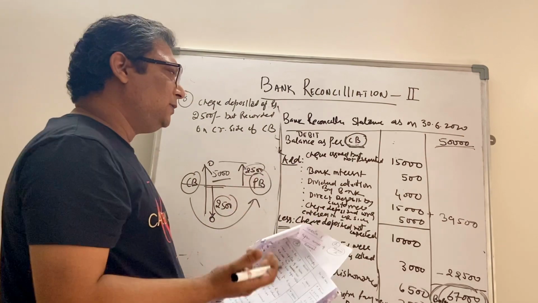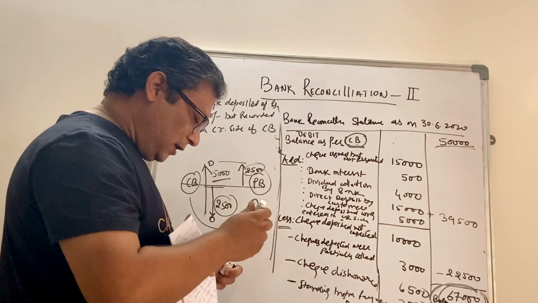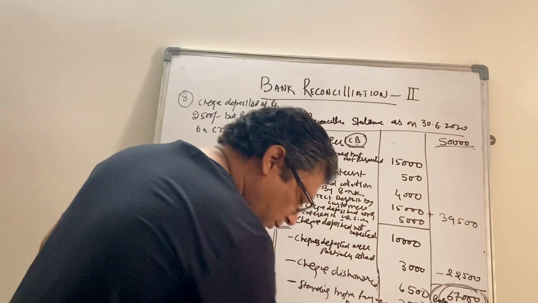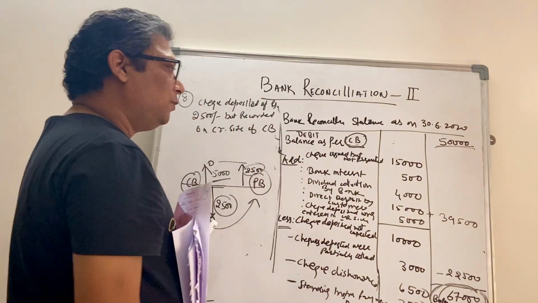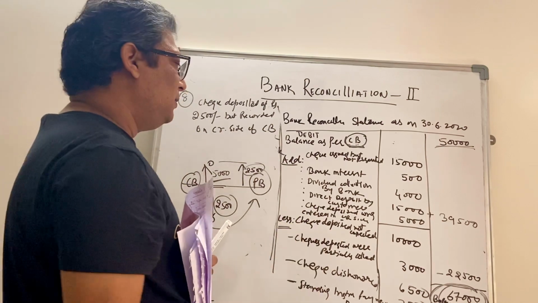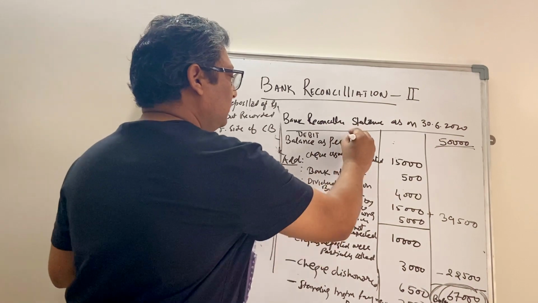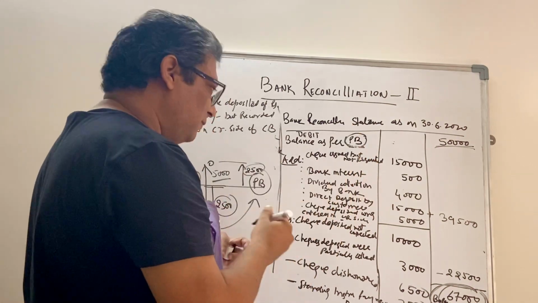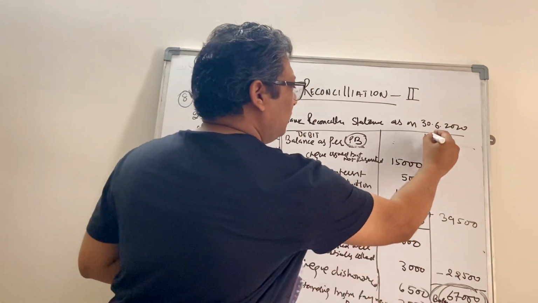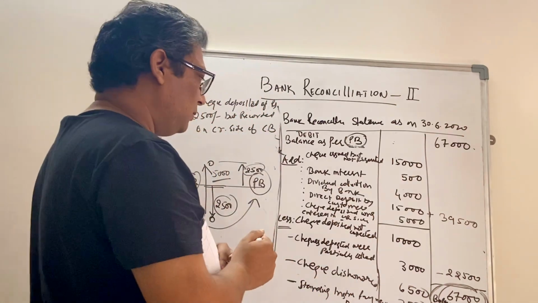Again, our thought process needs to be the same, but since till now all our scenarios were based on cash book balance, I thought it is appropriate for us to understand what will happen if we are given a balance as per passbook, right? So we'll start with the balance as per passbook. Same question. So balance as per passbook is 67,000. Okay.